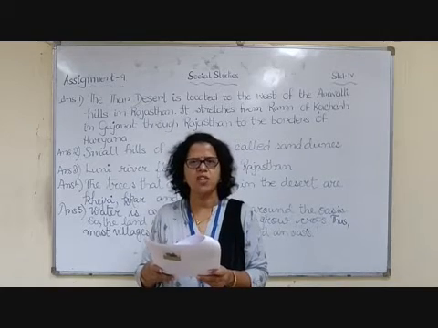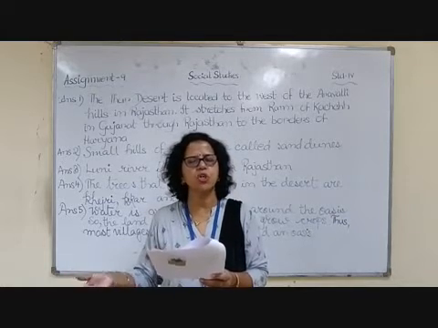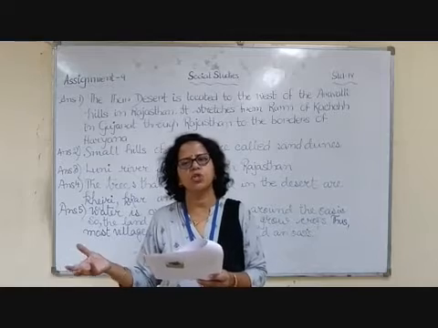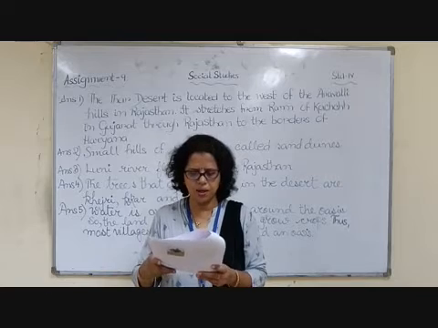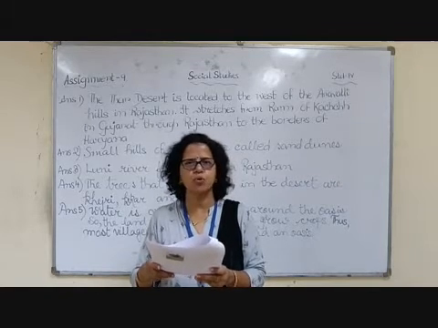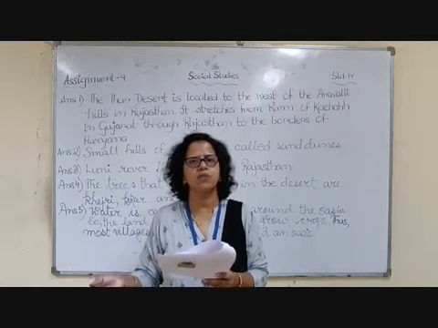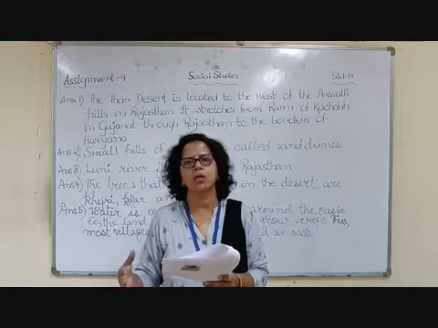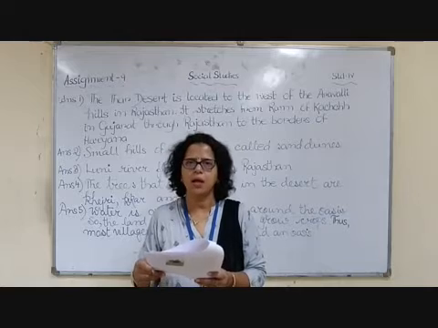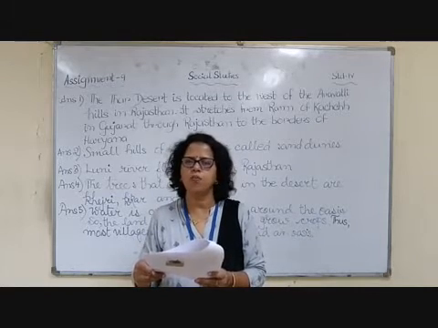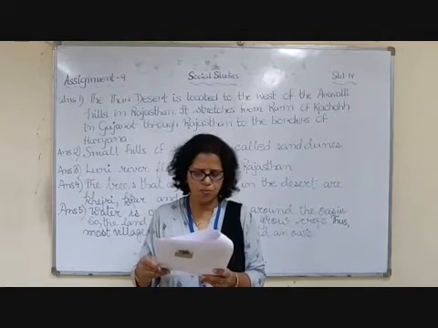Now natural vegetation means I told you the plants and trees which grow naturally. They are called natural vegetation. A hot and dry climate means that there are mostly scattered bushes, not much vegetation there because of poor quality of soil and non-availability of water. Water is not available there, and so very little crops are grown, and natural vegetation is mostly bushes and thorny shrubs.